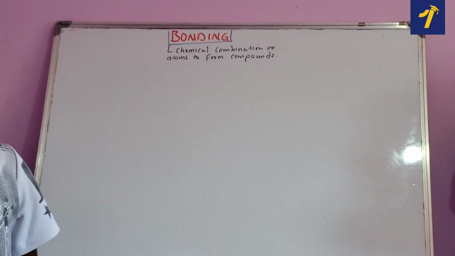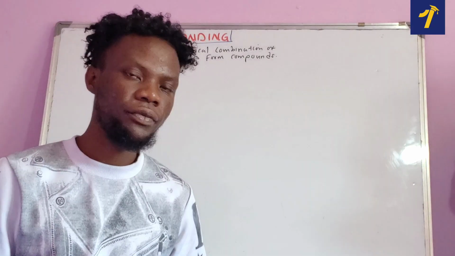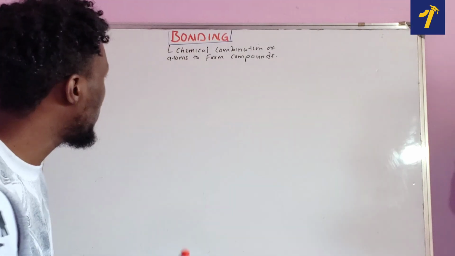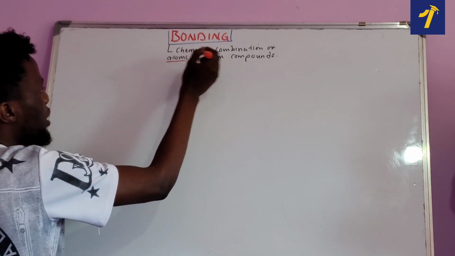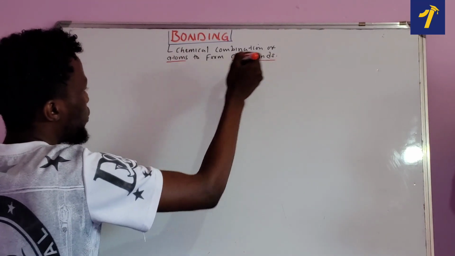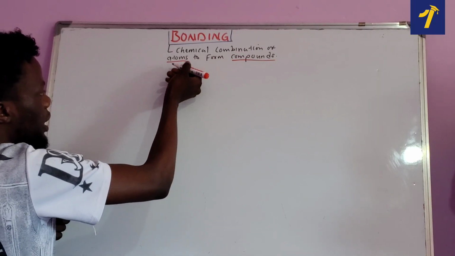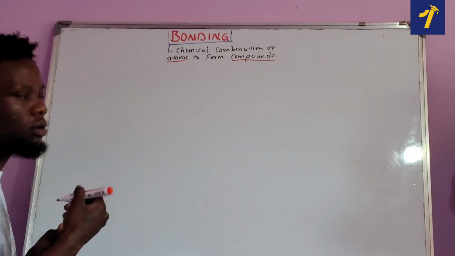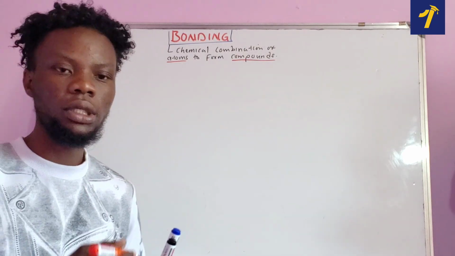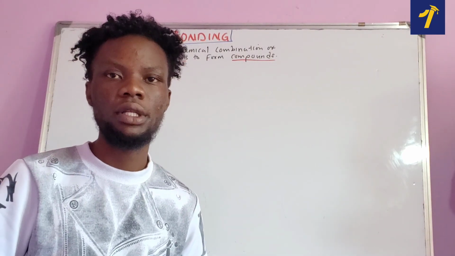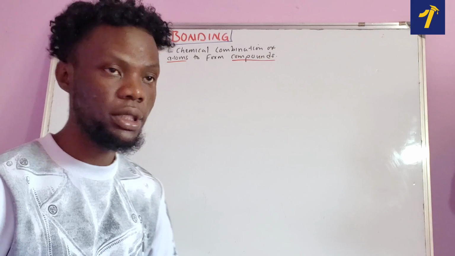But we need to highlight the most important words from there. So we've talked about chemical combination of what? Atoms as well as compounds. So we need to understand what it means when you say atoms and what it means compound. Because if you understand the different types of compound, it will tell us also the different types of bonding.